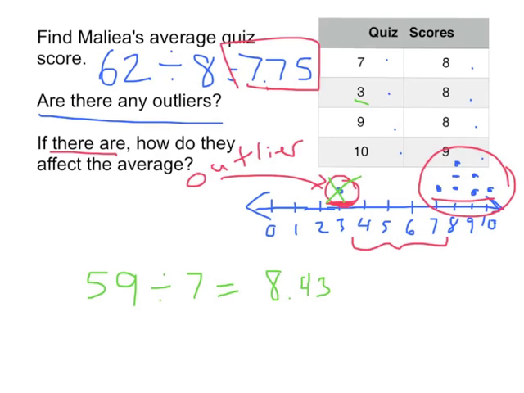Outliers can have a very big difference. She now has a B. With this one counted in, she would have a C, because it's about 70%. This one's about 84%. So outliers, you need to decide, should they be included? Because they will have a large effect on your average.